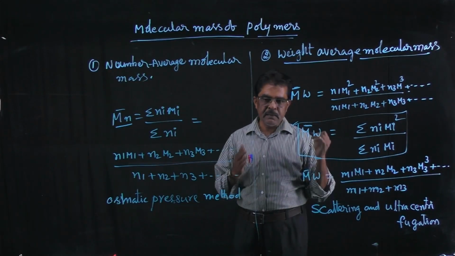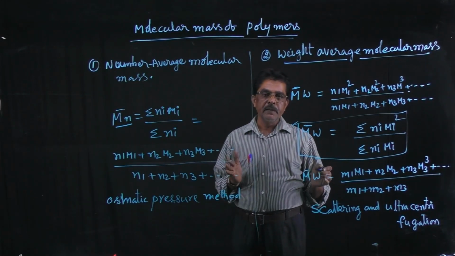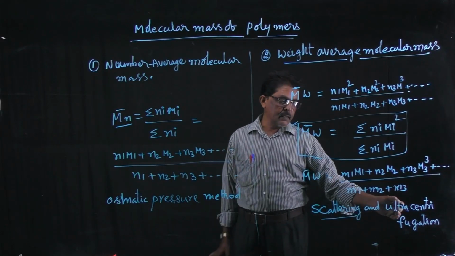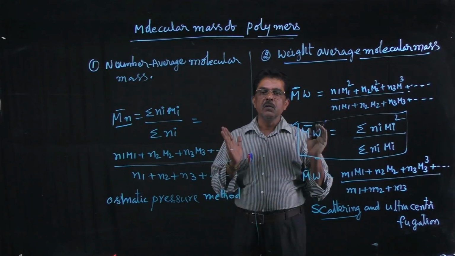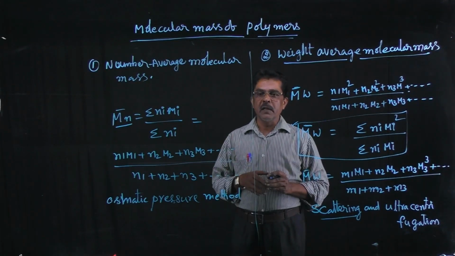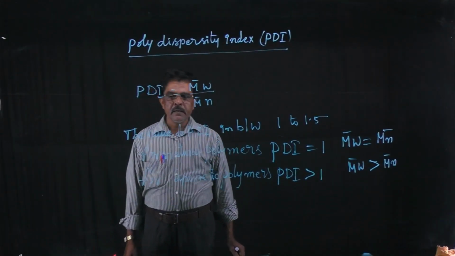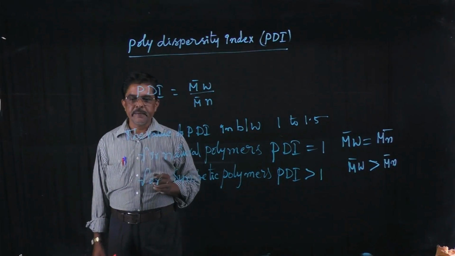Then this weight average molecular mass of the polymer can be determined by the scattering or ultracentrifugation method. Right, understand? This is the way to express the molecular mass of the polymer. Students, let us go on to discuss the polydispersity index.